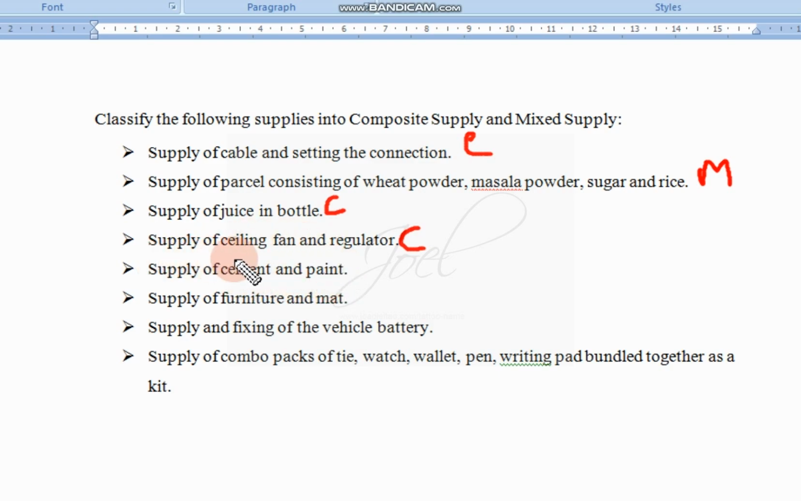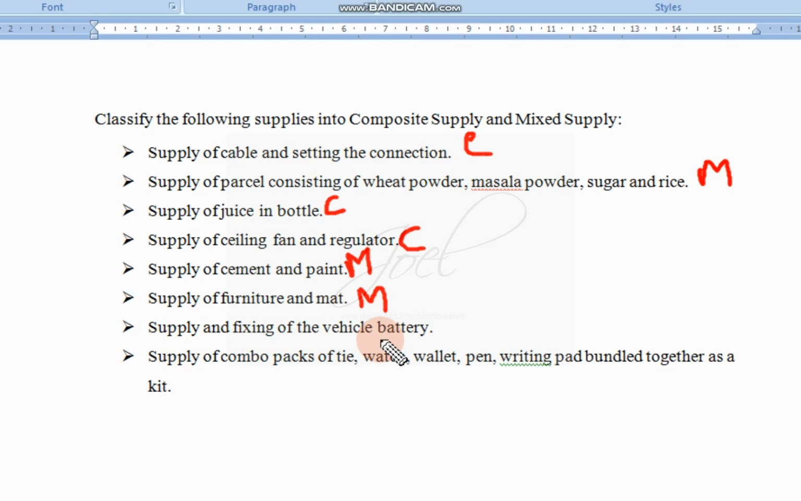Next, supply of cement and paint. Cement and paint are supplied together, but you can purchase cement separately and paint separately, right? So it is mixed supply; on separate days you can purchase. Then the next one is supply of furniture and mat. Again, furniture and mat can be purchased separately, so it is mixed supply.